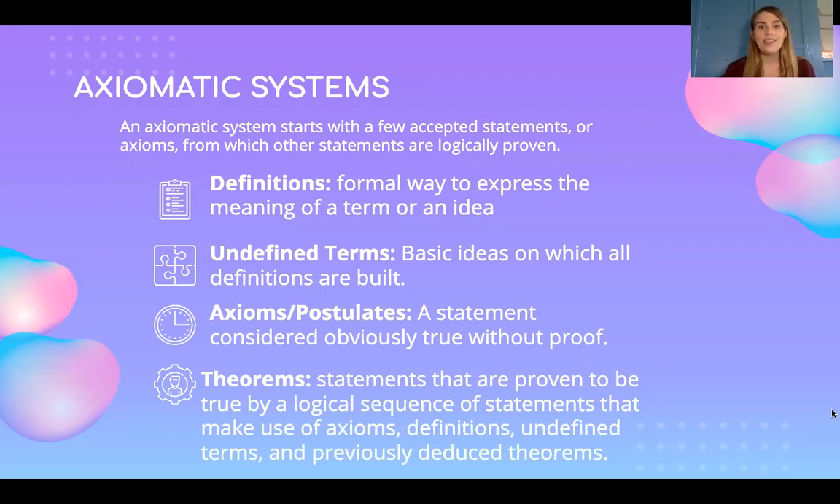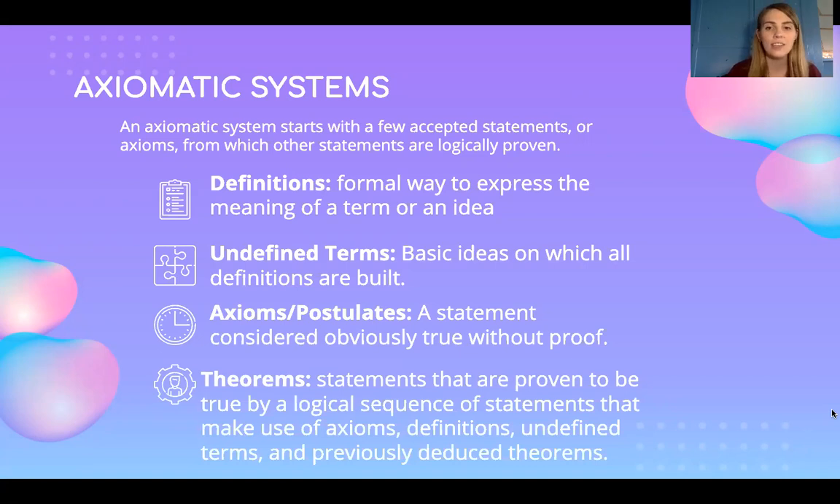So within this axiomatic system, you're going to see a few terms that will come back frequently. So the first thing we're going to talk about are definitions. Every single one of the following things is a form of a definition. A definition is just the formal way to express the meaning of a term or an idea. So all the things are definitions. But within the category of definition, we have three different types of terms.